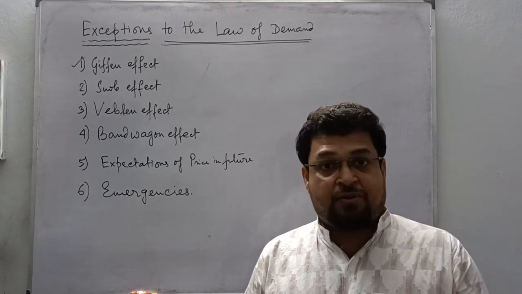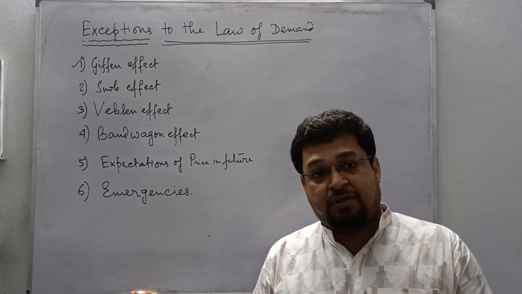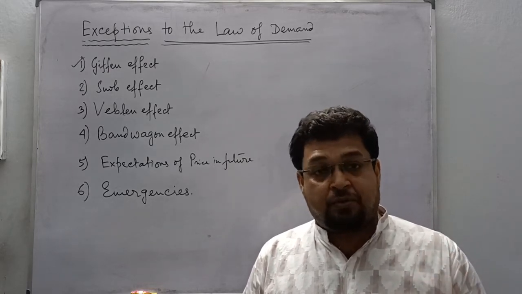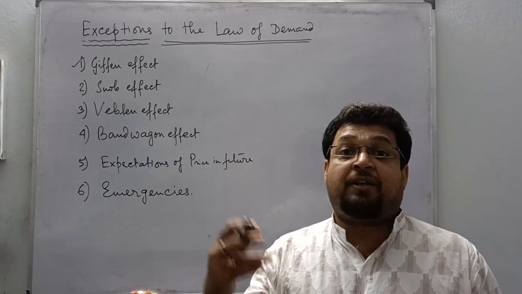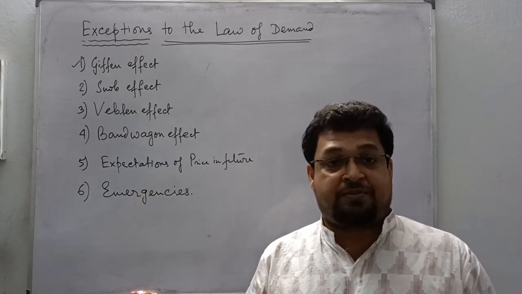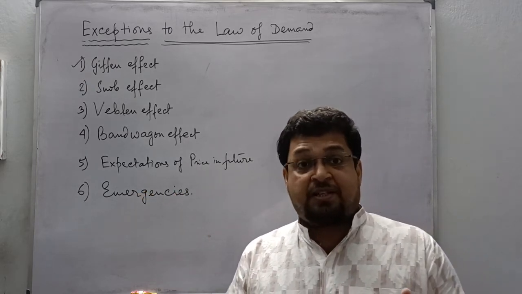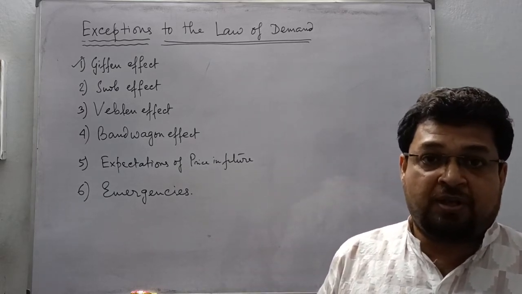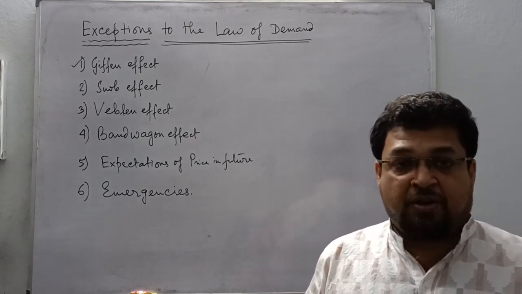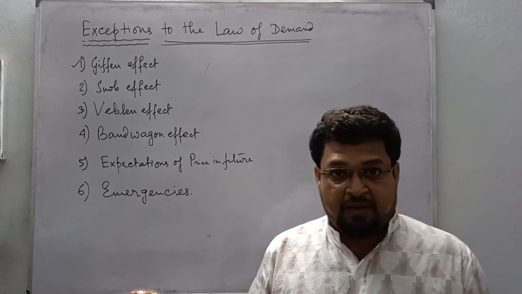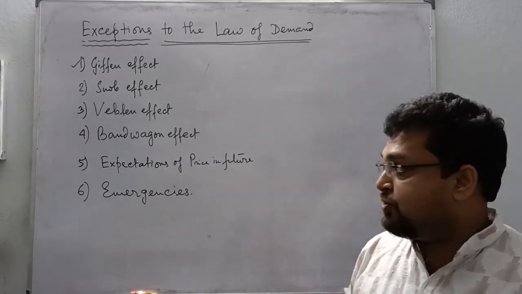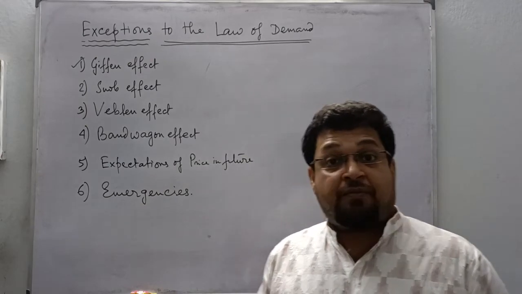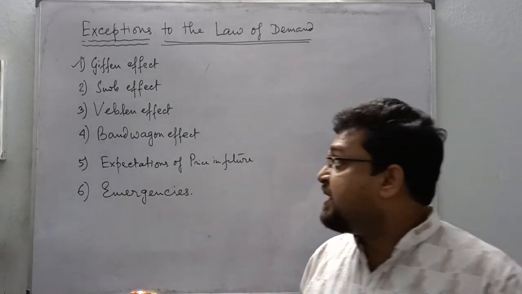So inferior goods were consumed. Now the price of the inferior good reduced. The demand did not increase. The demand also gets reduced. Such goods were referred to as Giffen goods, after the name of the economist Sir Robert Giffen. So that's Giffen goods, an exception to the law of demand. Demand did not rise.